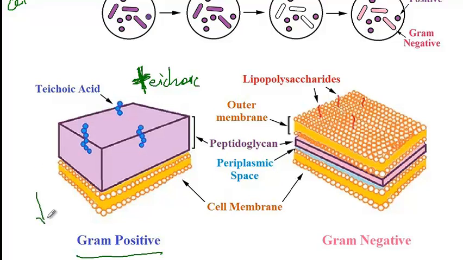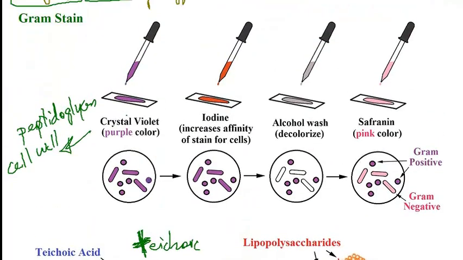Again, the way I memorize it is that I think of the plus sign like this. Their peptidoglycan cell wall is very thick, versus gram negative bacteria that have a thin wall. And that's the basis for the difference in the staining pattern of gram positive versus gram negative bacteria.